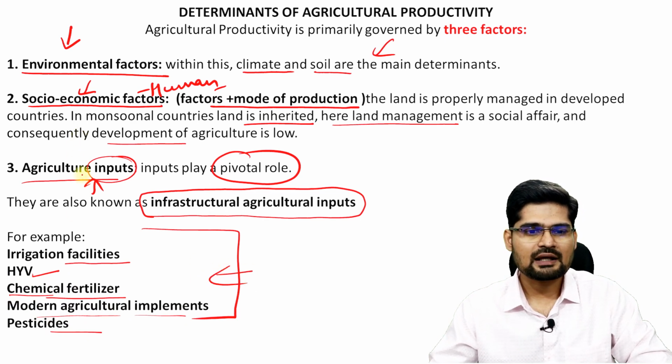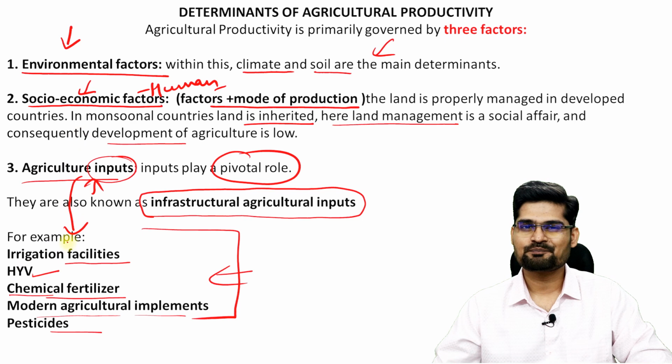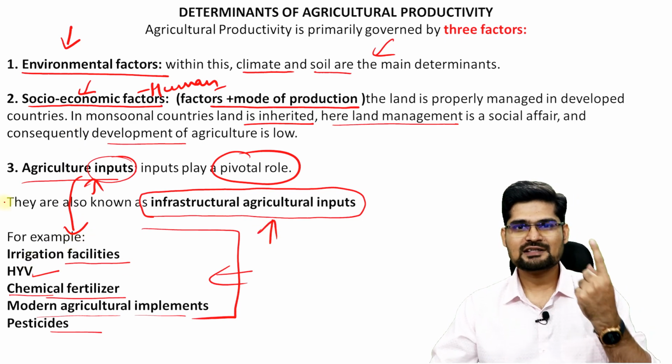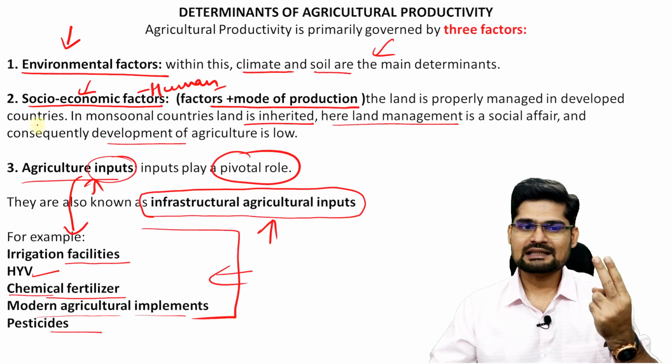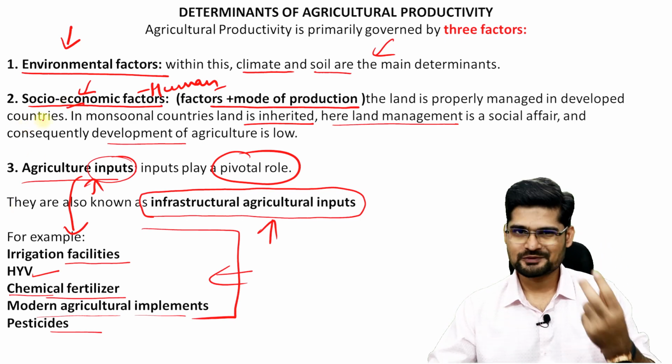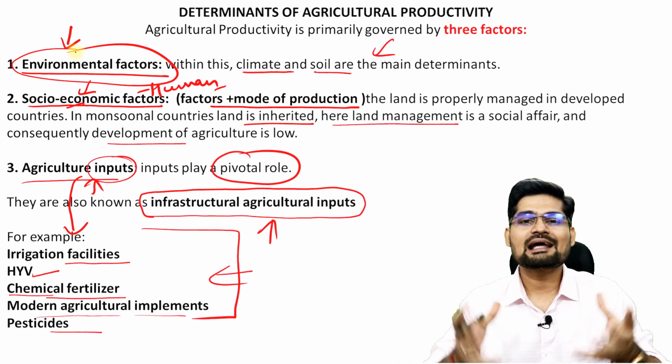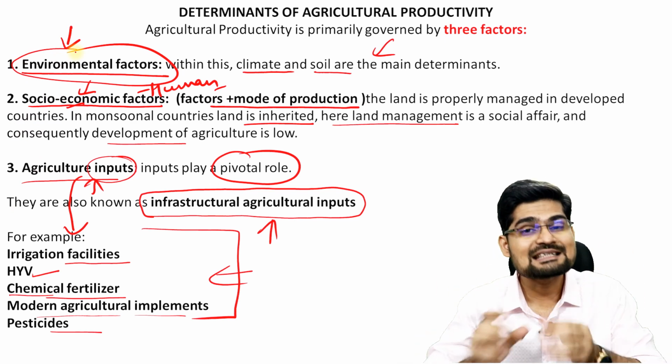These are part of your agricultural inputs, and that's why they are called infrastructural agricultural inputs. So infrastructure input, then the second thing is the socio-economic, human factor, and then you have the natural factor. Together they build up the entire agricultural productivity ecosystem, right?